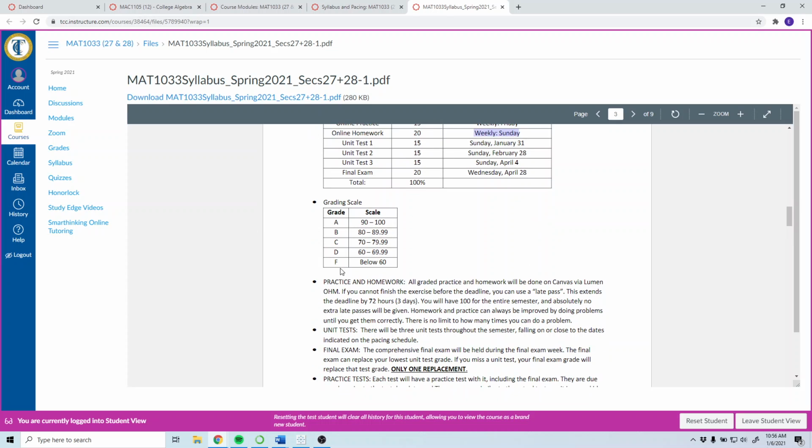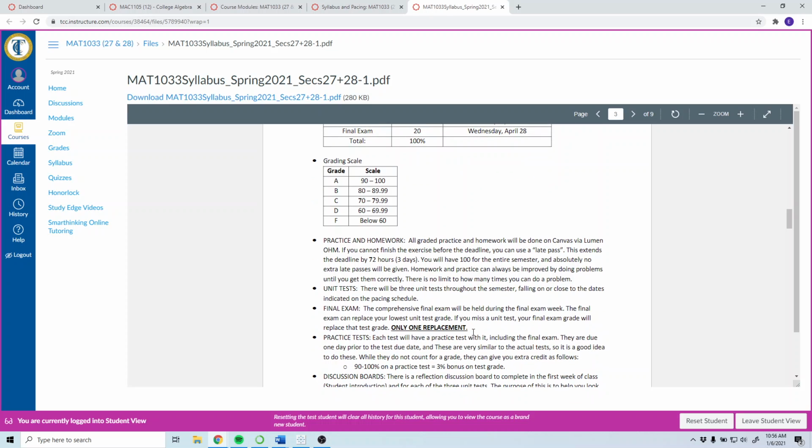Grading scale for A, B, C, and D is pretty normal. Everything you do as far as math goes, so practice, homework, tests, final exam, practice tests, are done in Ohm, which is embedded in Canvas, and you do not have to purchase anything to use it.